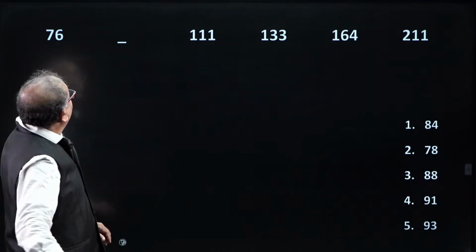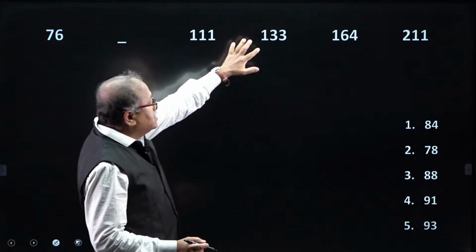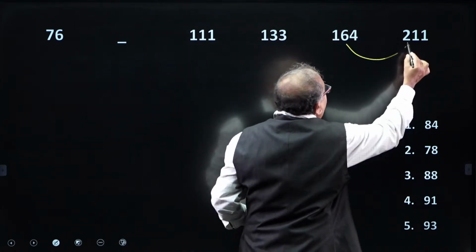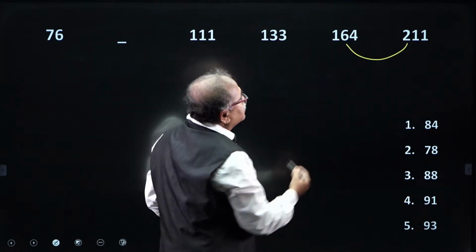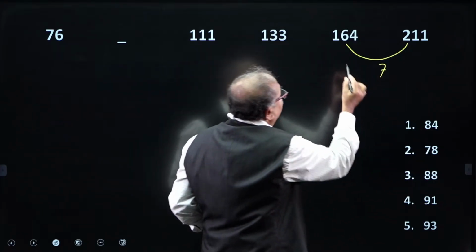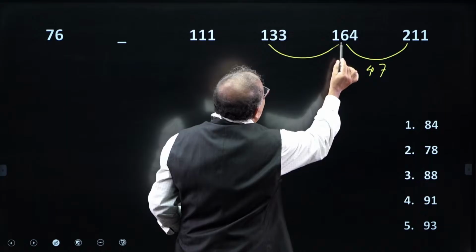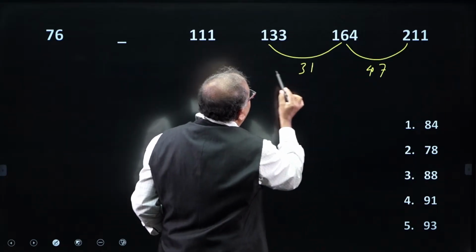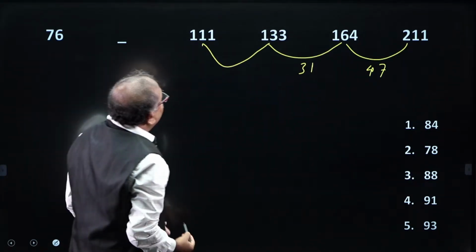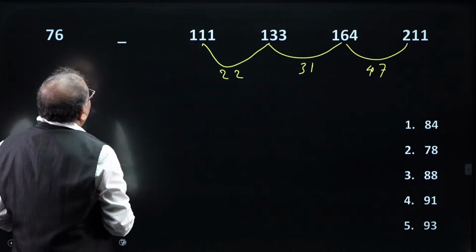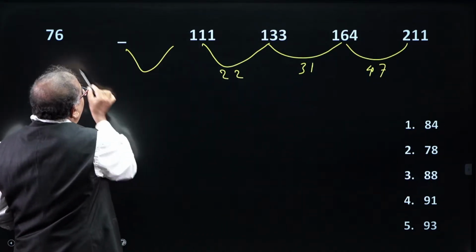Okay. So, what I am going to do over here is try to find out the relation from here to here. What is the addition here? 4, 7, 11 carry 1 and 7, 47 is the difference here. So, from here to here, that is 1 and 3, 31 is the difference here, and from here to here 22 is the difference, and from here to here I do not know.